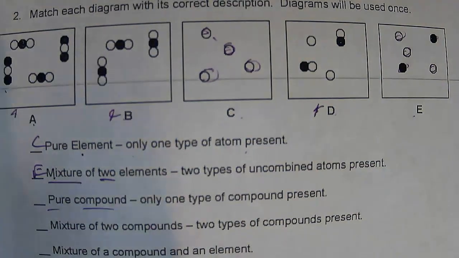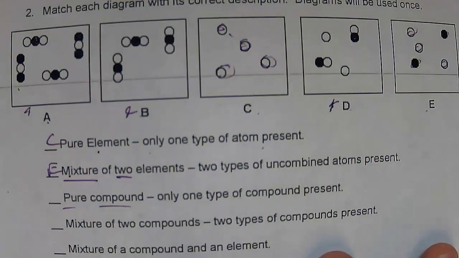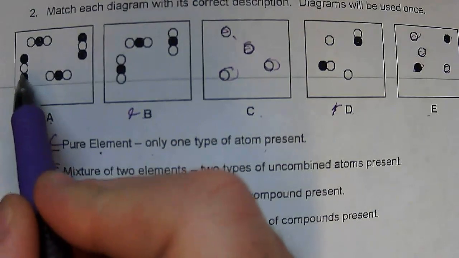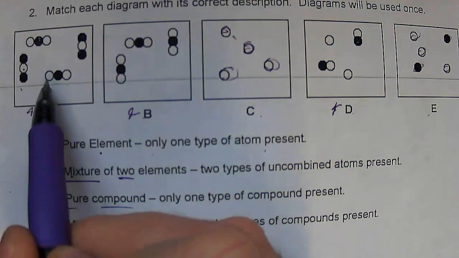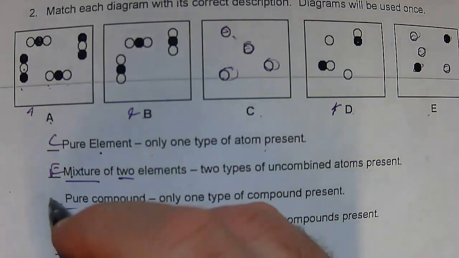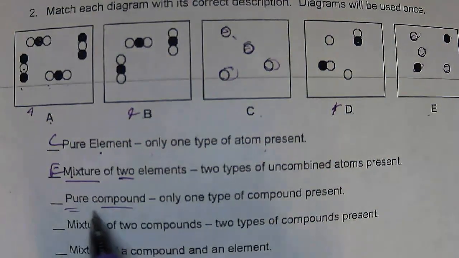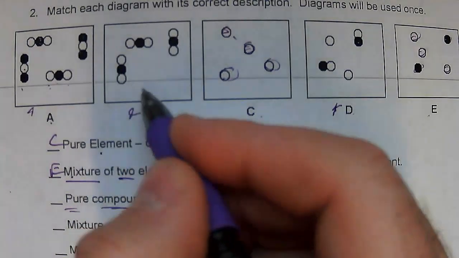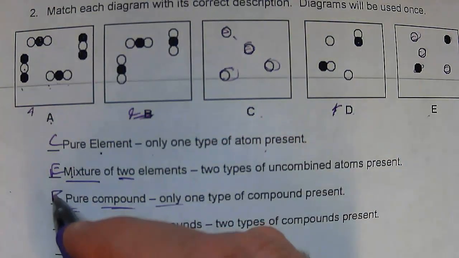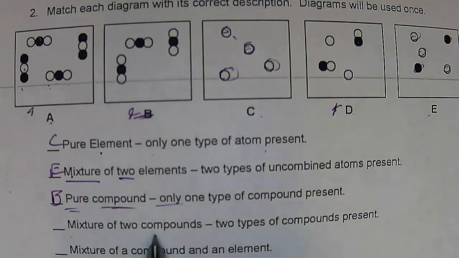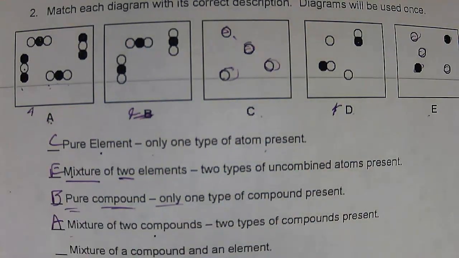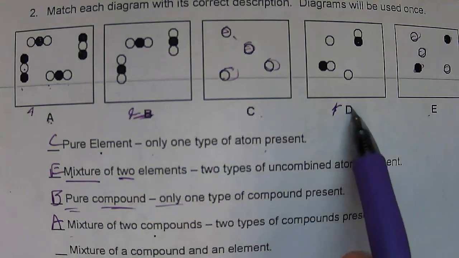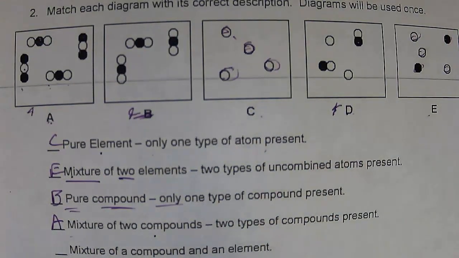Be careful, because in A, let me move this over a little bit. In A, you have two black and one white, but then you have two white and one black. So these are two different compounds. The one that's the pure compound, only one type, that's going to be B here. A mixture of two compounds? Well, we just looked at that. That's going to be A. And then by process of elimination, the only one that's left is D, but let's just make sure here.